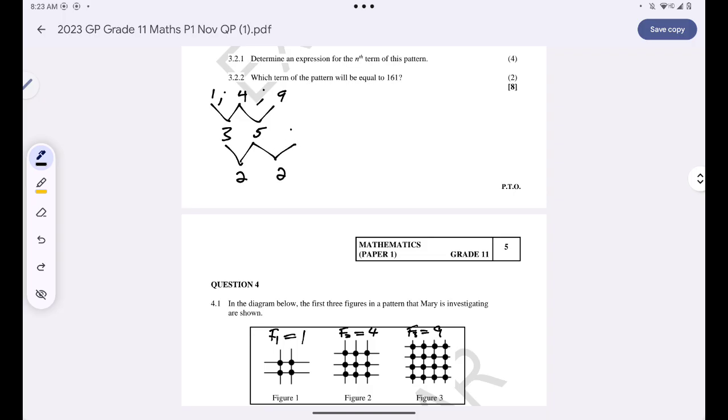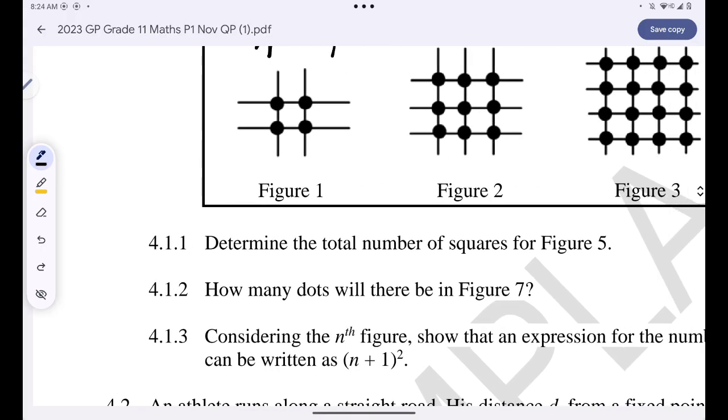So 5 plus 2 is 7, and 7 plus 9 is 16. Then 7 plus 2 is 9, and 9 plus 16 is 25. 25 is the fifth term, so 25 represents figure number 5. Figure number 5 will simply have 25 squares. Are we together?